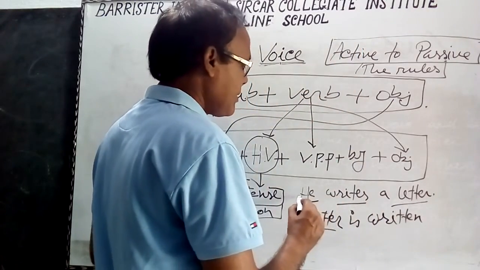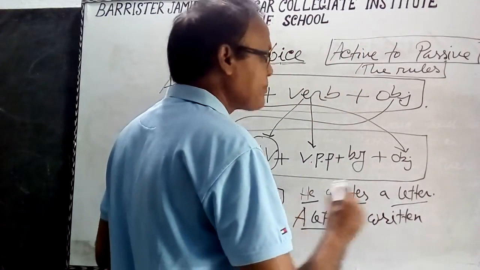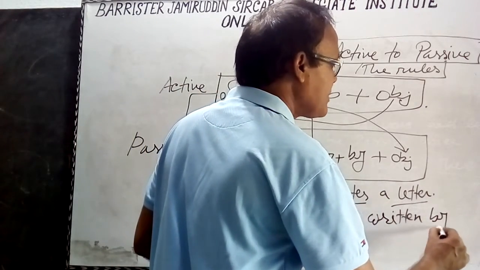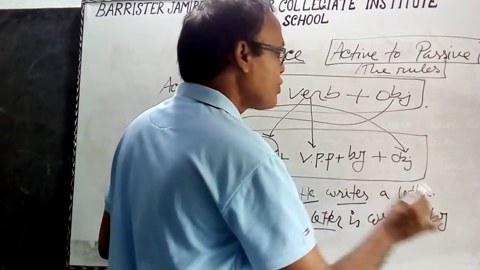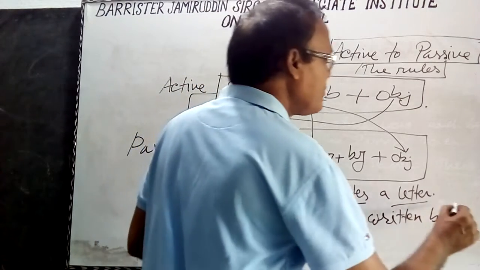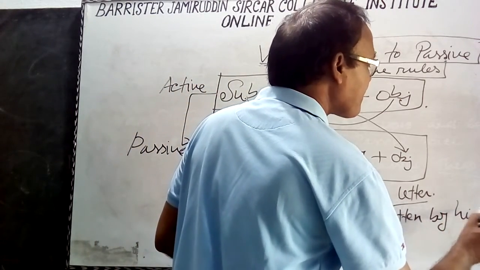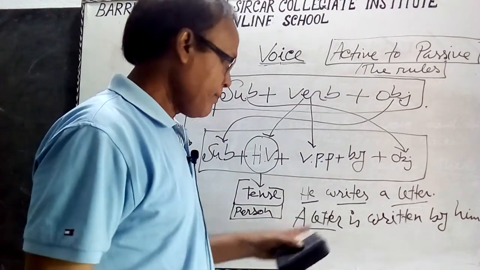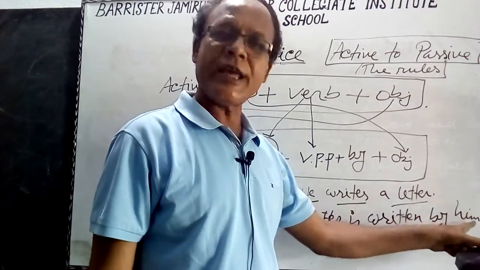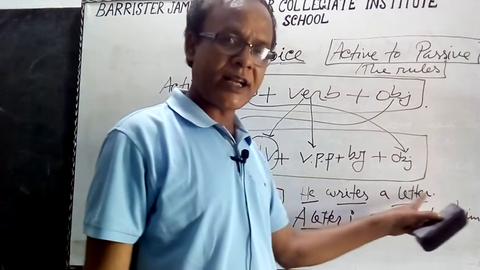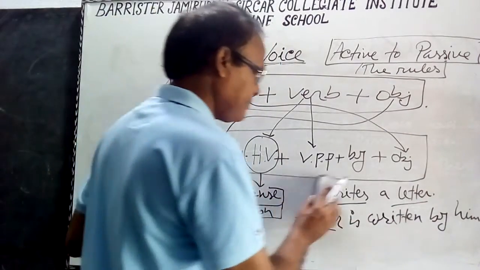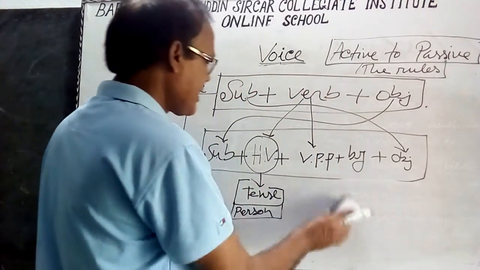The subject of the active voice will be the object in the passive voice, and before the object we must put "by". So "he" will be "him". He writes a letter. A letter is written by him. Let's see another example.